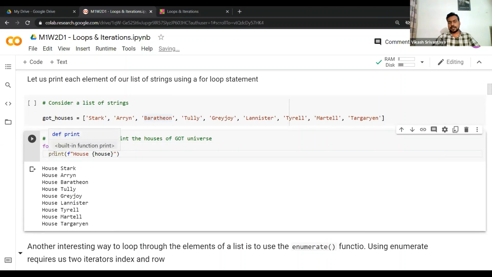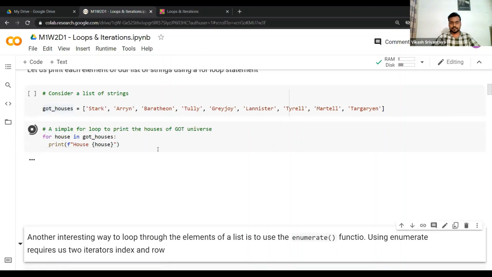Now here, because I already specified my task, I want to iterate over each of these houses and just print, adding a prefix house and then the name of that particular house. It's a very simple thing. I'm using an f string. I hope you all are familiar. Within double quotes, I'm writing house and then a space, and then within the curly braces I'm specifying this variable house, which is coming from here. So what this will do is go over each element in your GOT houses. For example, it will go to Stark, it will print house Stark. Let's run this in action.